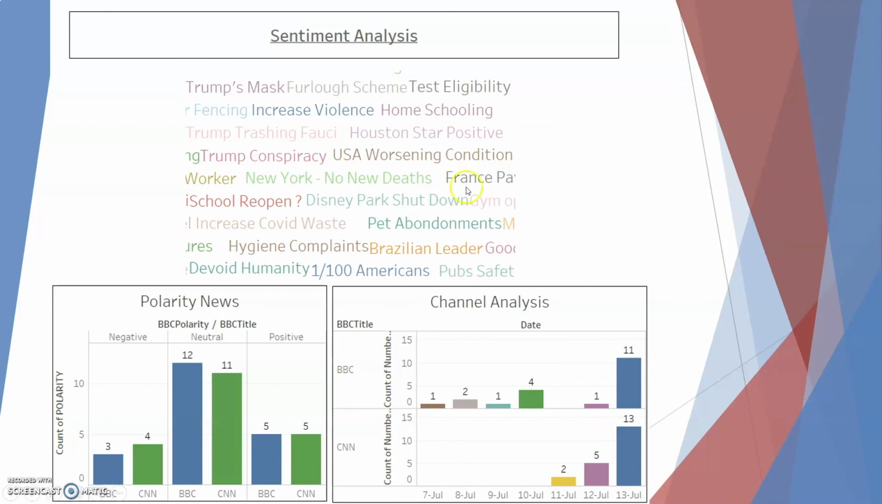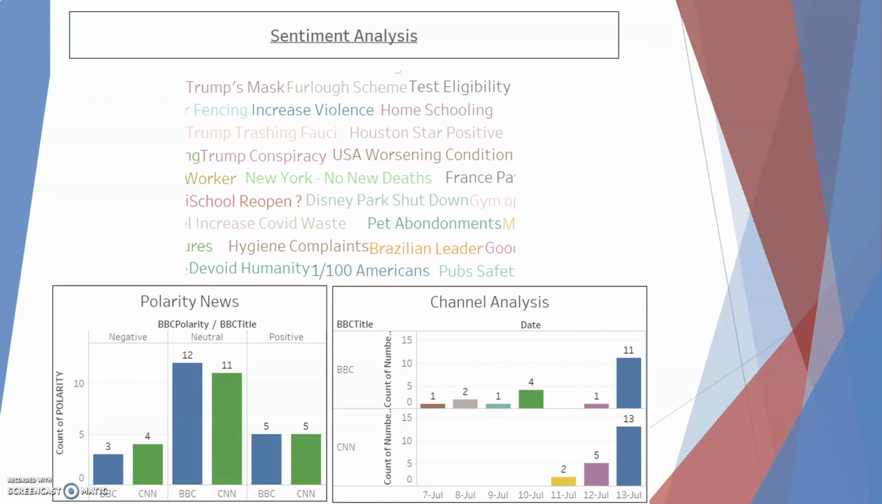So now there's this chart that I've made that basically is a word cloud, as we can see on the top. It takes the keywords from the headlines and displays them. So we can basically see since all the data is about coronavirus, so we can see that New York says there's no new deaths this month, and the Disney park has been shut down. People are concerned for the gym, pet abandonments. So these are basically the key words, or the catchphrases, that have been used in the news headlines.